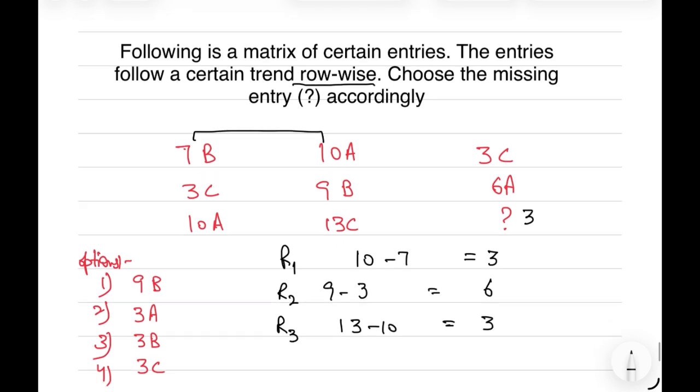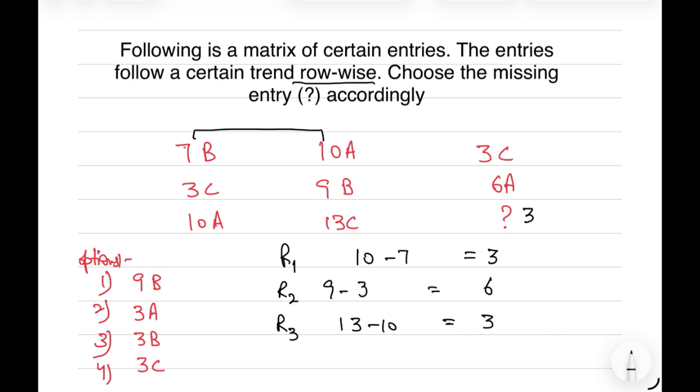Now we have to find the alphabet. Which alphabet will be there? Since we have 3 options, 3a, 3b and 3c can be correct. In row 1 the sequence followed is B, A, C, and in row 2 the sequence followed is C, B, A. In row 3 the possible sequence is A, C and B.